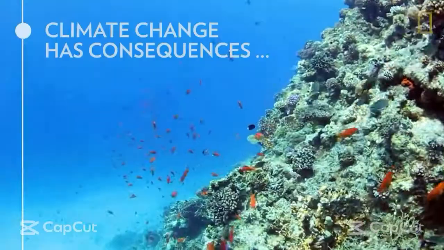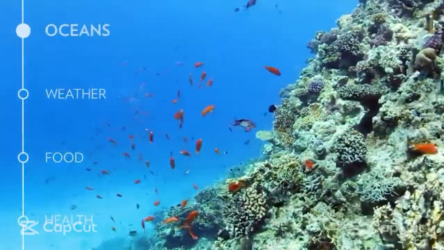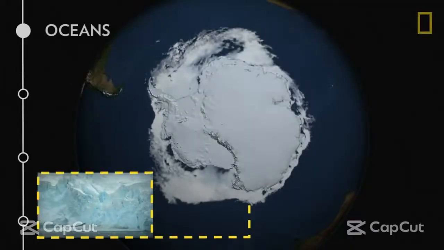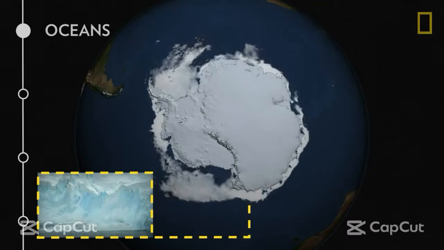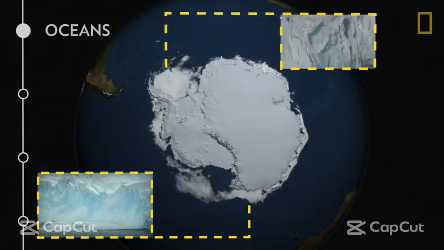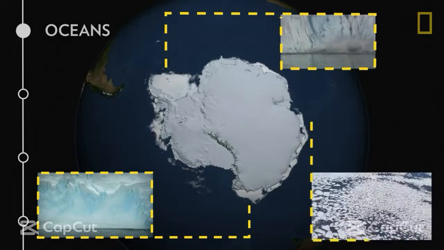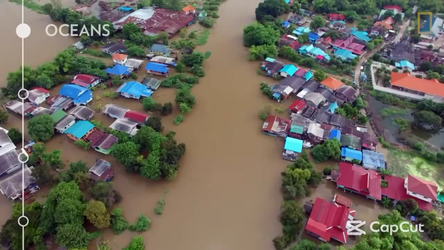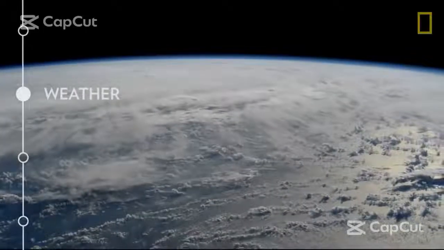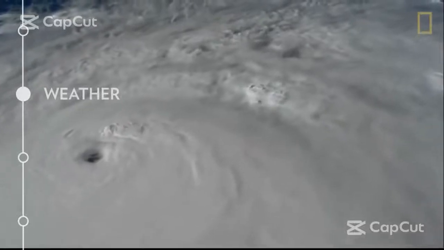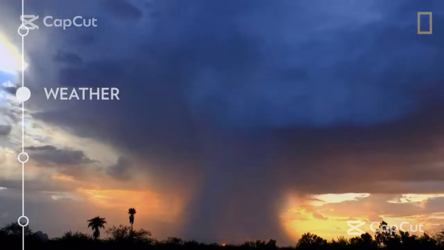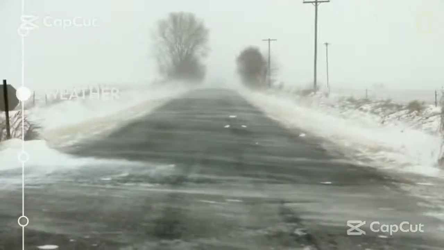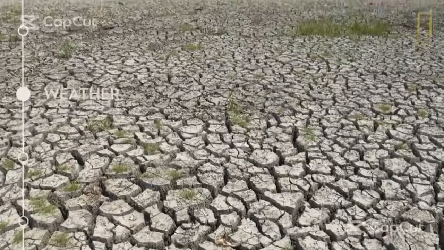Climate change can create serious consequences, especially for our ocean and weather. Ice sheets such as Greenland and Antarctica are melting. The extra water that was once held in glaciers causes sea levels to rise and spill out of the ocean, leading to coastal surging. Warmer temperatures also make weather more extreme, with not only heavier storms, floods, and snowfalls, but also longer and more frequent droughts.